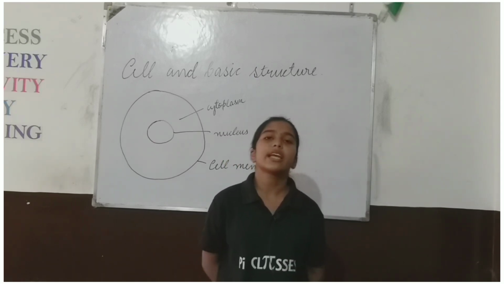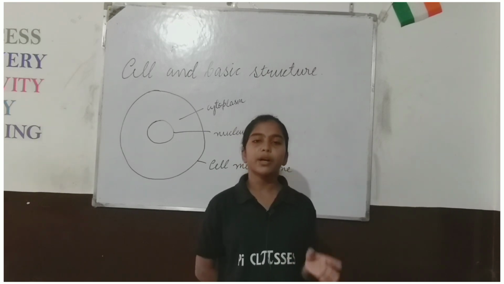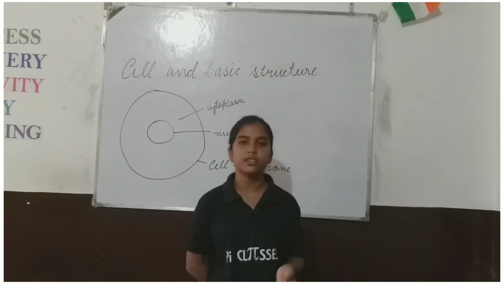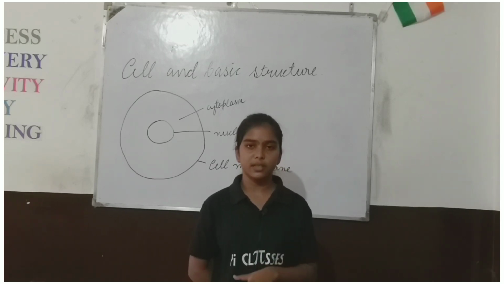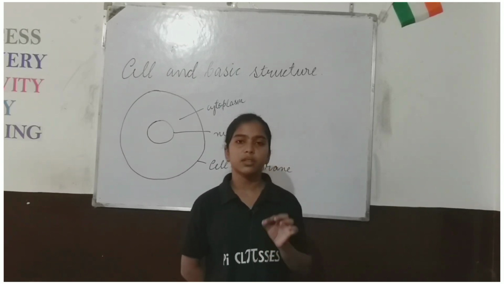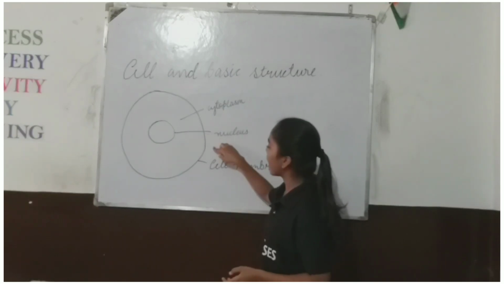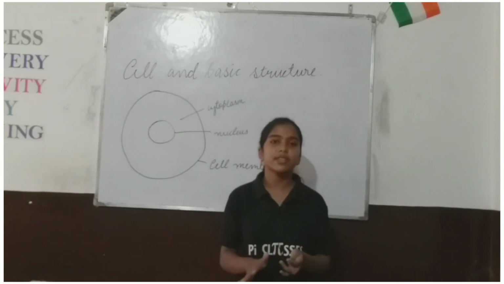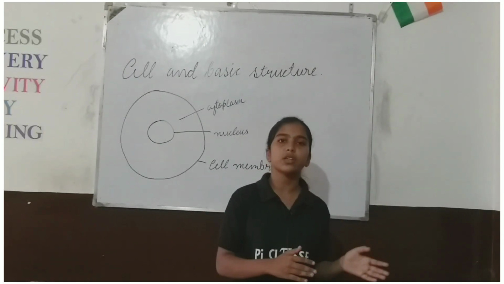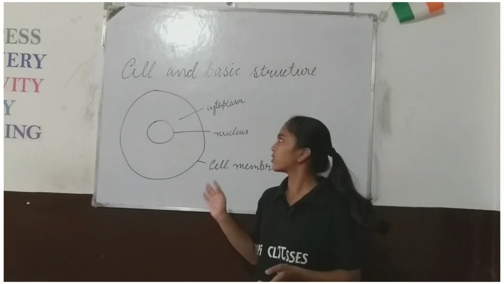In cytology, scientists and researchers study all aspects of the cell, like the functions and structures of the cell. Cells differ on various bases, but they all have one common basic structure. Every cell has a cell membrane, a nucleus, and a cytoplasm. A plant cell differs from an animal cell, but it has a basic structure of these three components.